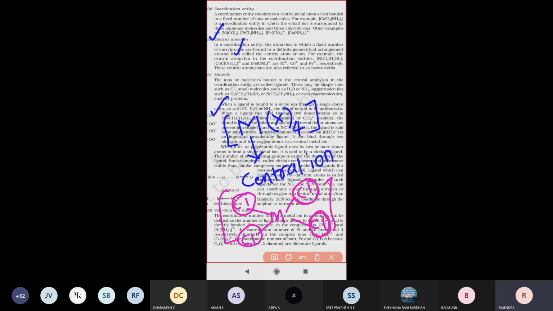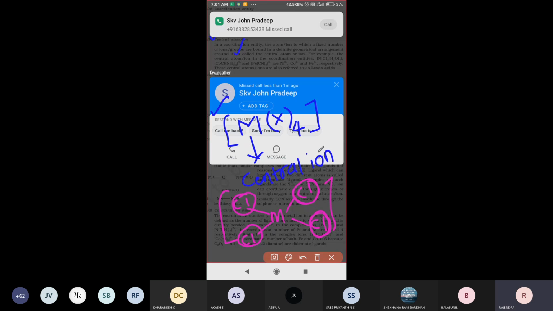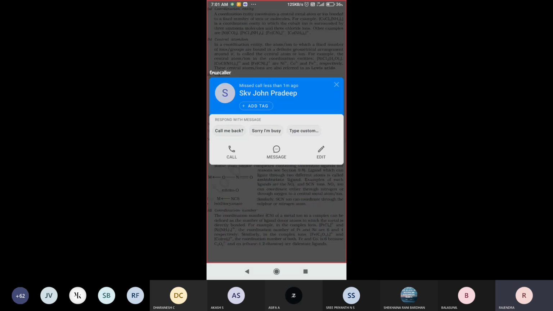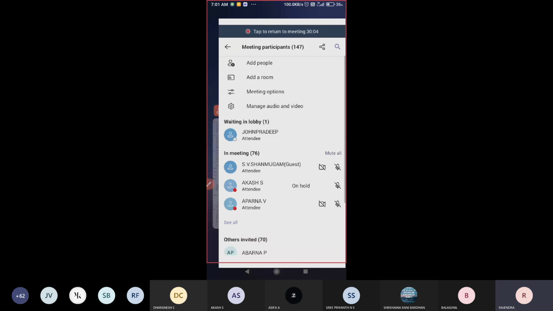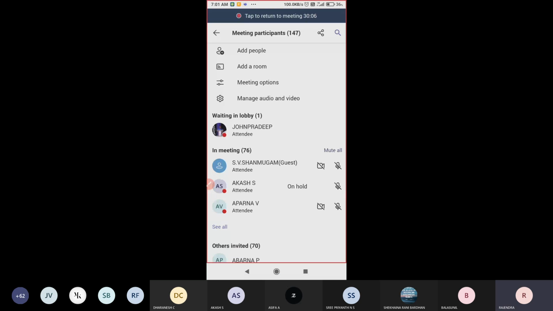For example, if there is no metal atom present, can you call it a coordination complex or not? If there is no central atom, can you call it a complex compound? No, sir.